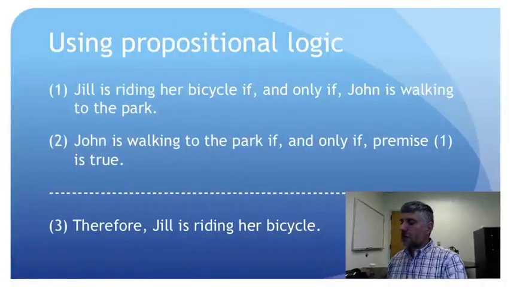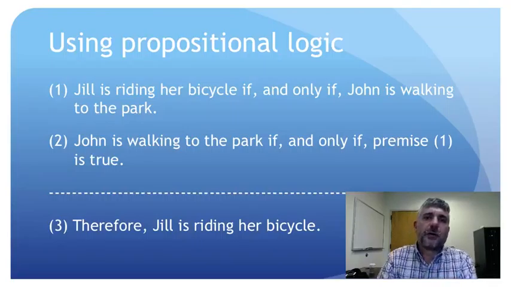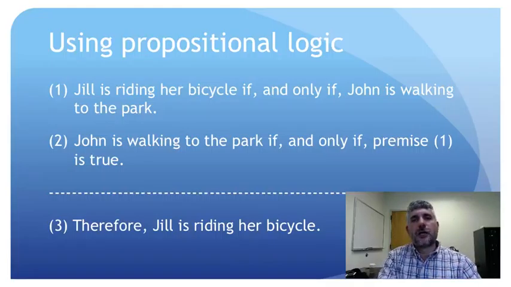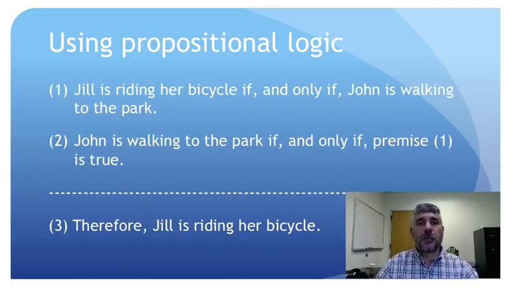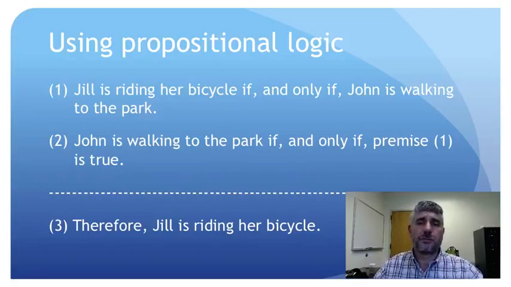So let's look at this. Consider the following argument. Premise 1. Jill is riding her bicycle if and only if John is walking to the park. You can imagine, let's say, that Jill has a bicycle, but the only time she ever rides her bicycle is to meet John at the park, and the only way John ever gets to the park is by walking there. Let's say he lives just a block down from the park, so it doesn't make sense for him to get there any other way, so he only goes to the park by walking there, and Jill only rides her bicycle when she's meeting him at the park. So, according to premise 1, Jill is riding her bicycle if and only if John is walking to the park.